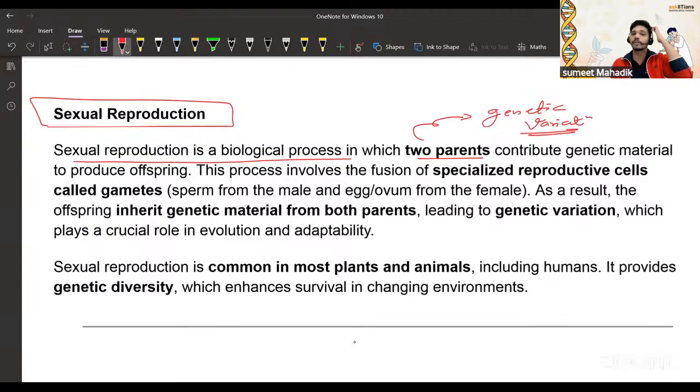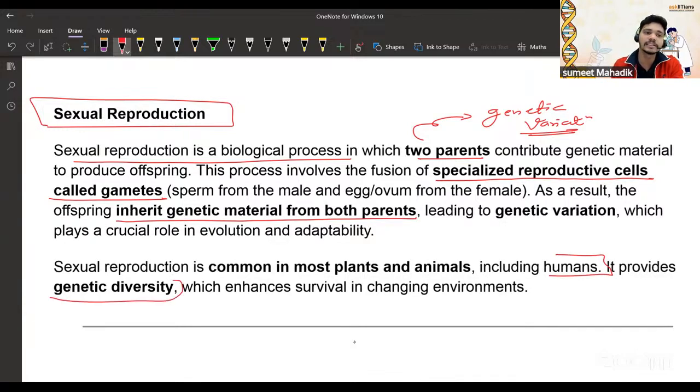This process involves the fusion of specialized reproductive cells called gametes. Now, these offspring inherit genetic material from both parents. So recombination very much occurs, and they are very adaptable, right? They are not an exact copy, but they carry the information from their parents. Sexual reproduction is common in most plants and animals, including humans, right? And why is it important? Genetic diversity is very much important over here.